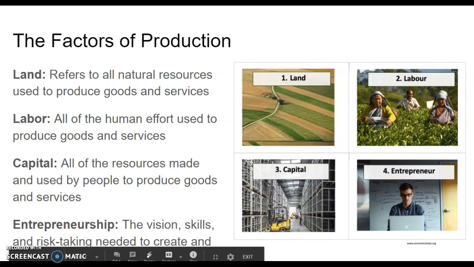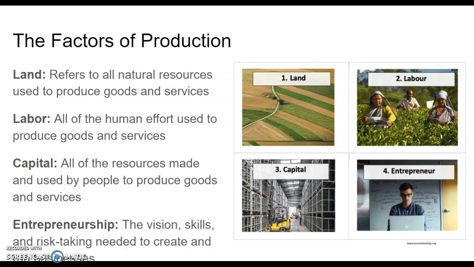The next thing we need to talk about are the factors of production. There are 4 factors of production. These are the things that go into making any type of good or service. The first one we're going to talk about is land. Land refers to all natural resources used to produce goods and services.